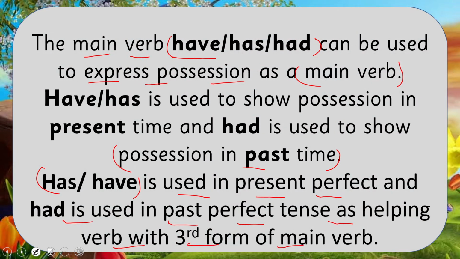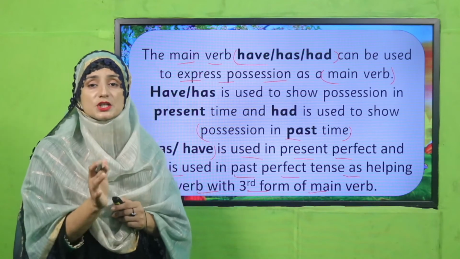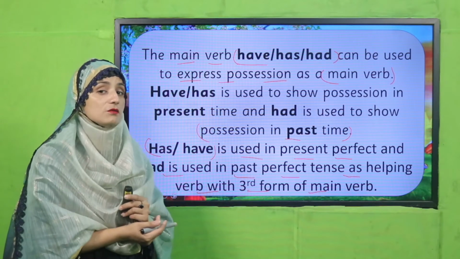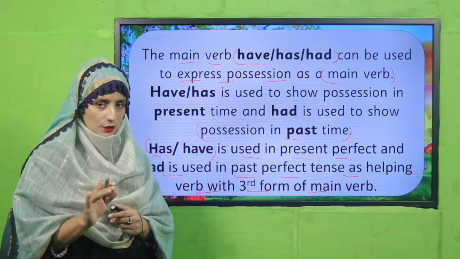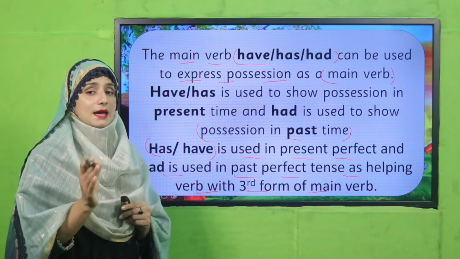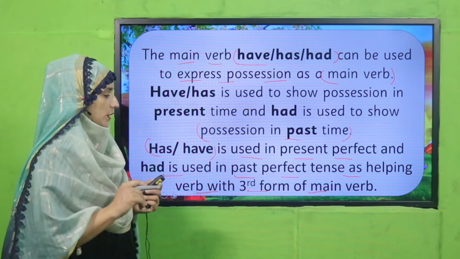When we use had, has and have as a helping verb, the main verb that we require, we will use in the third form. Is it clear? So which form of verb are we using when we use has, have, had as a helping verb? Yes, the third form of the verb.